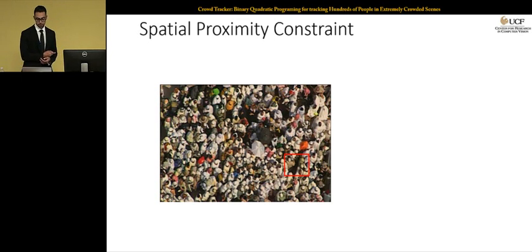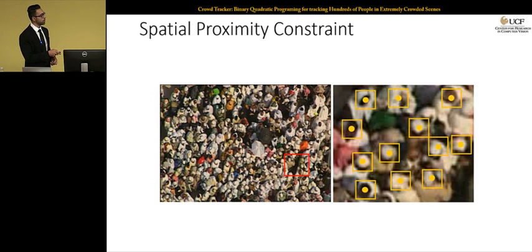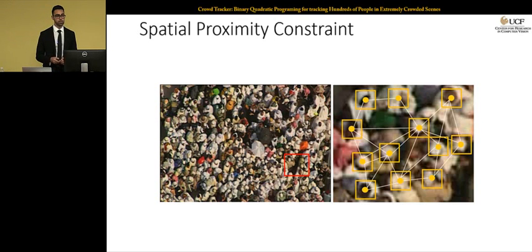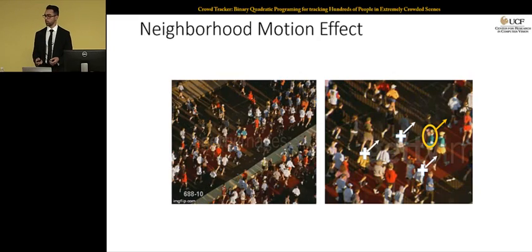If you look at this frame here, and if you focus on that red box that I'm showing here, you see a lot of targets that look very similar. This is going to confuse most trackers, especially since these targets are very close and look very similar, so it's very likely that trackers drift away from one and jump onto the other one. So to handle these cases, we consider the spatial relationship between targets, and we encourage the trackers to select candidates that are not too close to each other.